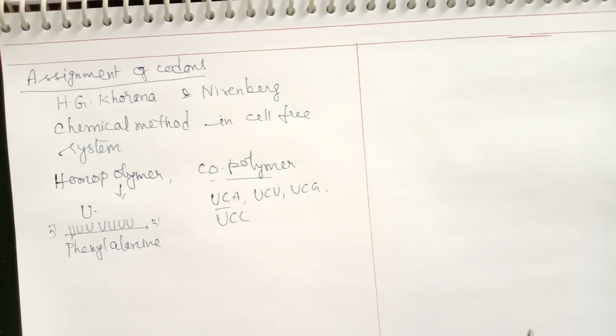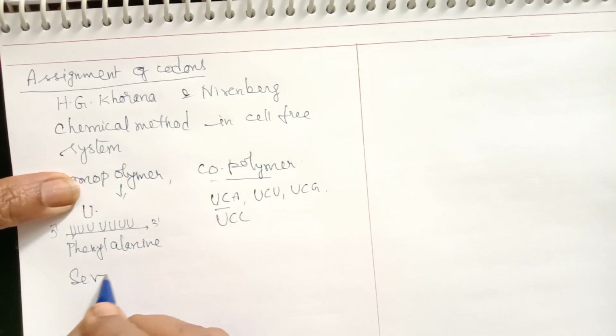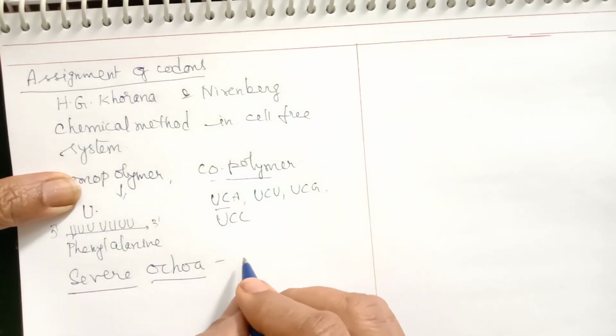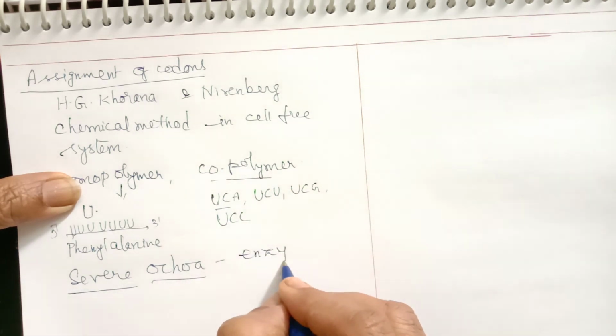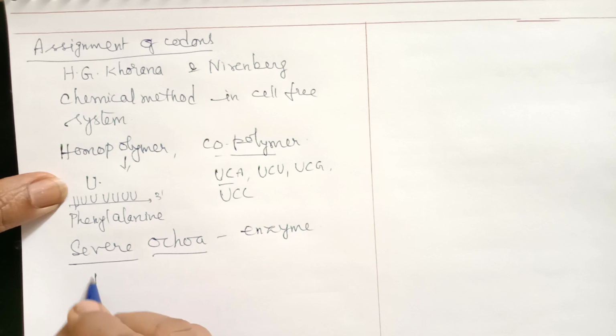And here, mRNA was synthesized by an enzyme discovered by the scientist Severo Ochoa. He is the scientist who discovered an enzyme by which RNA can be synthesized in cell-free systems.